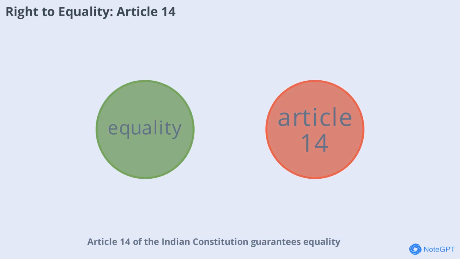Article 14 of the Indian Constitution guarantees equality before the law and equal protection of the law. This means that no person is above the law and everyone is treated equally by the state. The state cannot discriminate arbitrarily, and the same law applies to everyone regardless of their background. Article 14 ensures fairness, justice, and equality in society, forming the foundation for a just and inclusive nation.